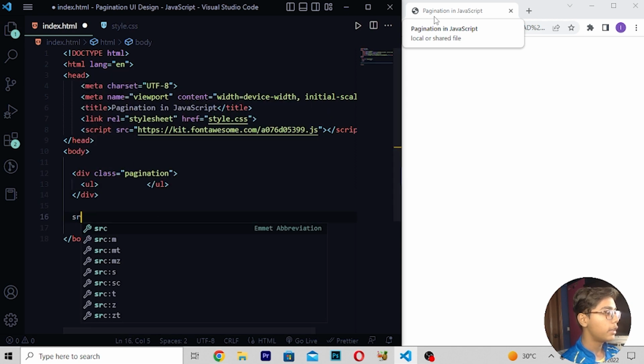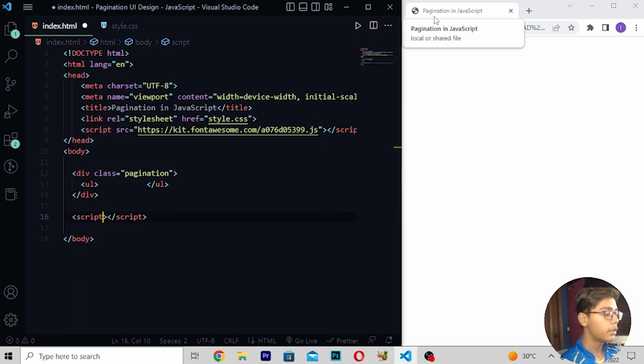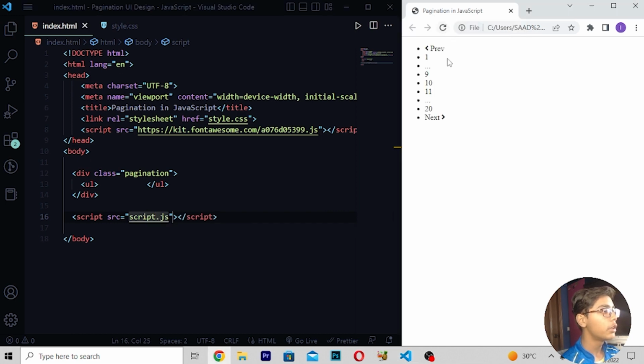After this, write here script, then script. Here you have to write source script.js. Save this, then you have to reload, and you can see we are getting all this stuff like we want, like previous preview, and then we are getting 1 2 3 and all the stuff till 20 we are getting this. So when you are getting this stuff, here you have to just do one thing, move to this file.